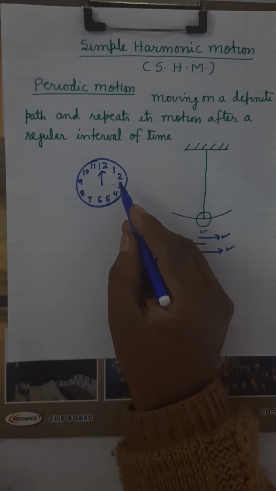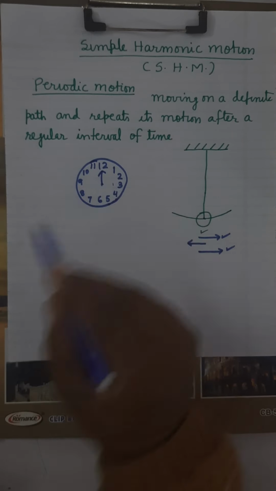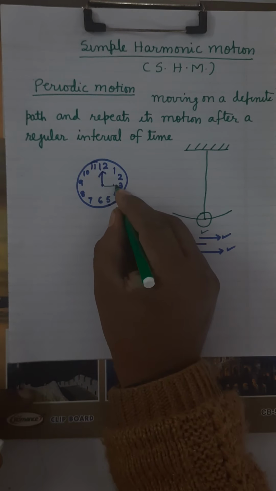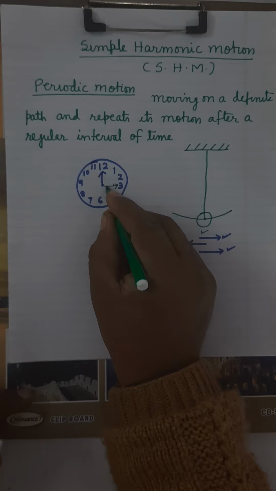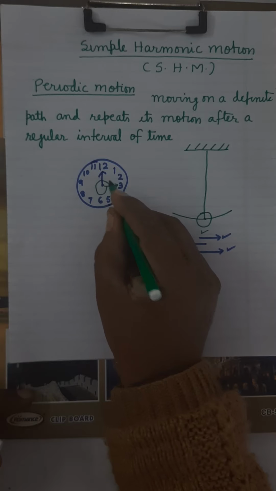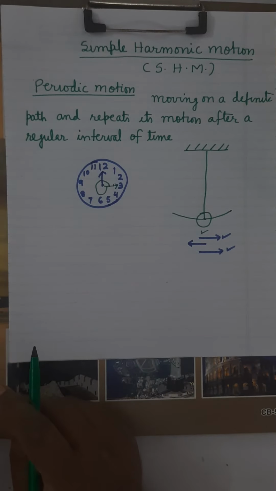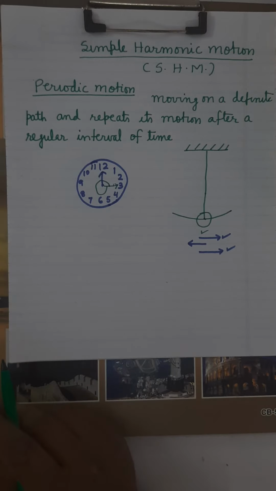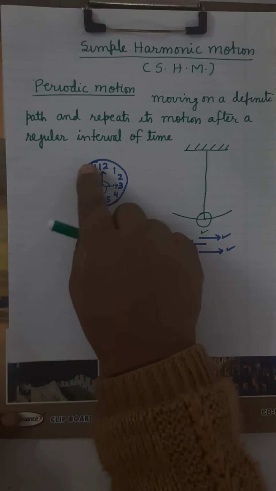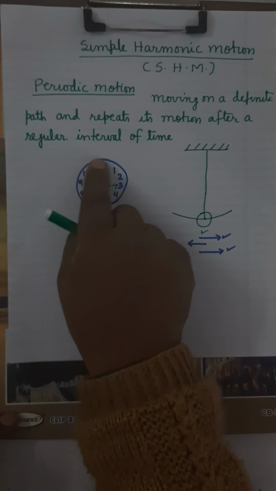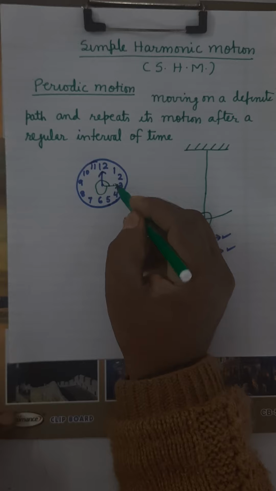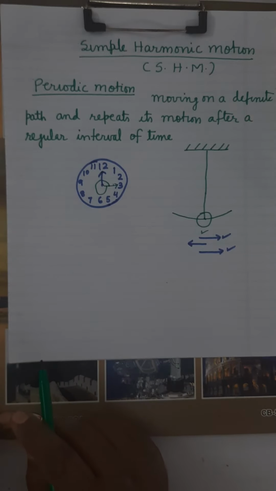Suppose at any instant it is pointing at 3. After 60 seconds once again it will reach here. It's clear? So the seconds hand is repeating its motion after 60 seconds and it moves along the circumference of the circle. Its tip is moving along the circumference of the circle.